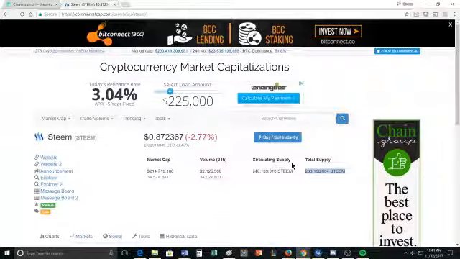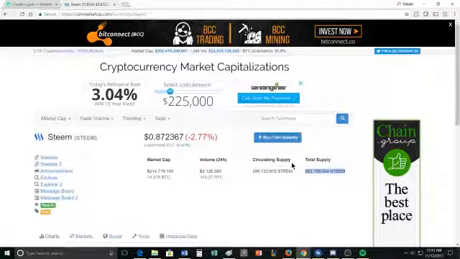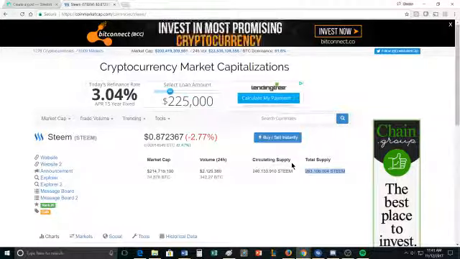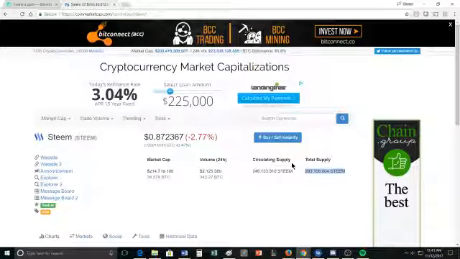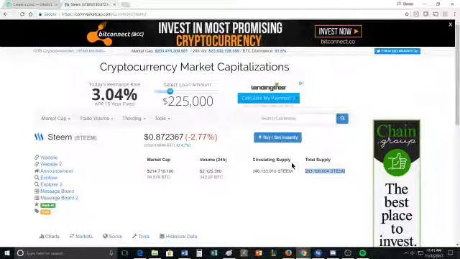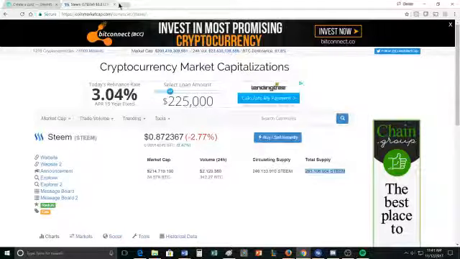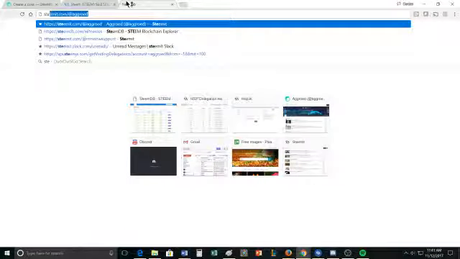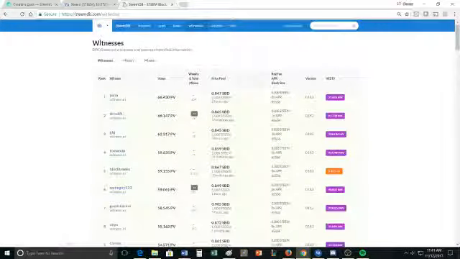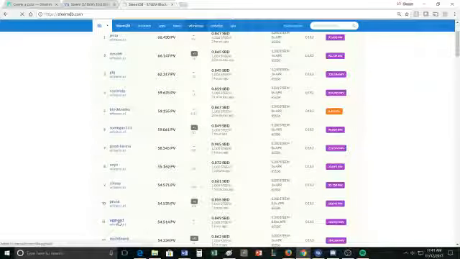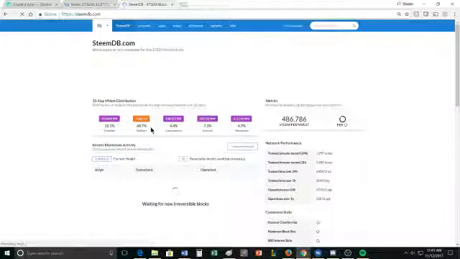So if you're wondering, hey, where does all that Steem come from? It comes from the system saying we will inflate the amount of Steem. The Steem will go up from 263 million by another 26 million or so on top of that, and it'll be distributed to a whole number of people. For the distribution, I can go to SteemDB, and it'll have a nice little depiction here that shows me where this is going. And you can see I'm aggroed, I'm witness number 11. But this is where it all goes.